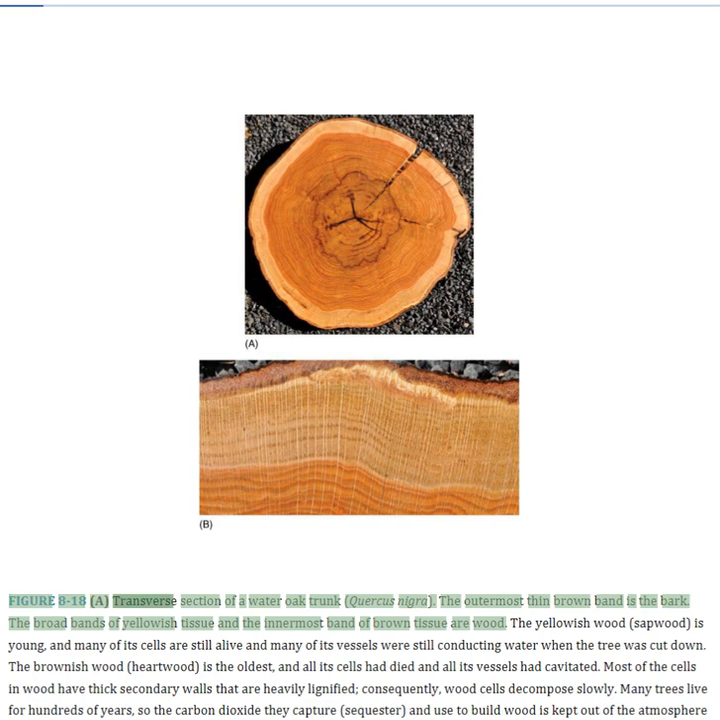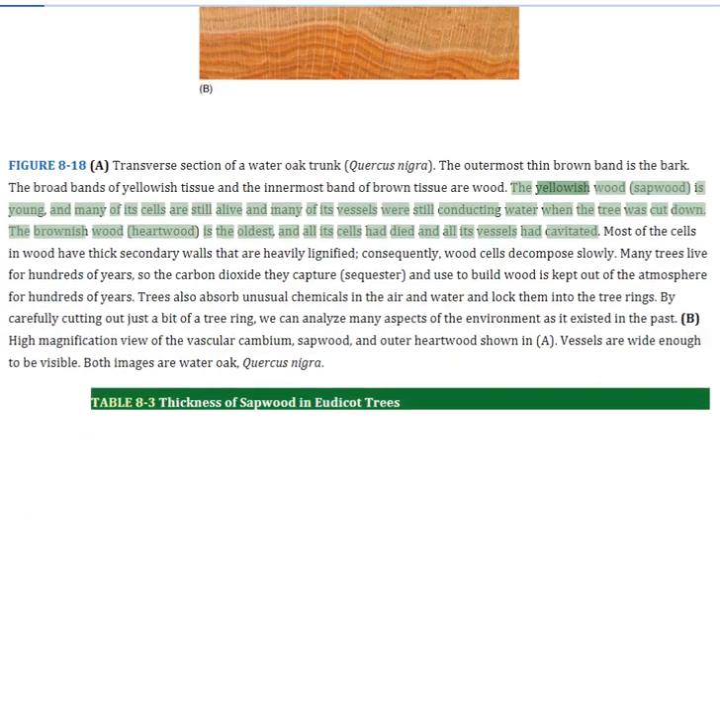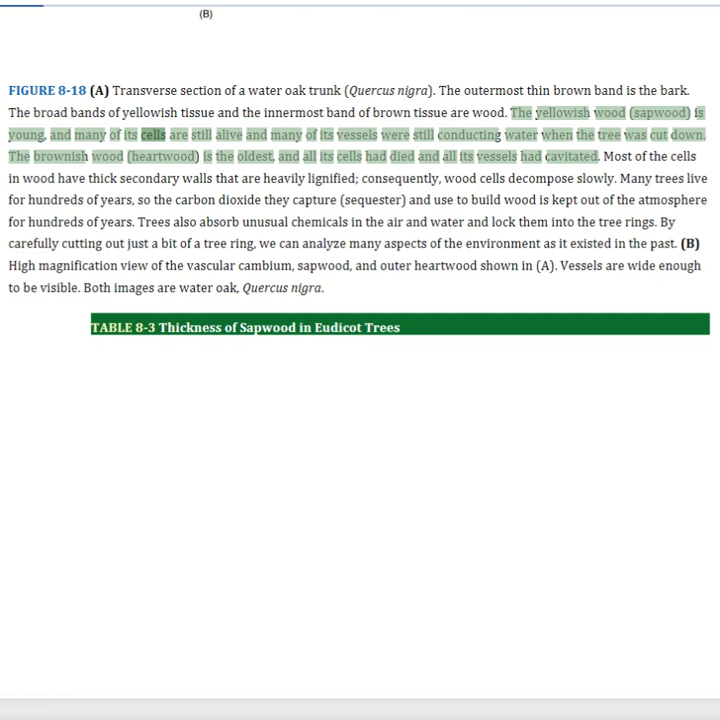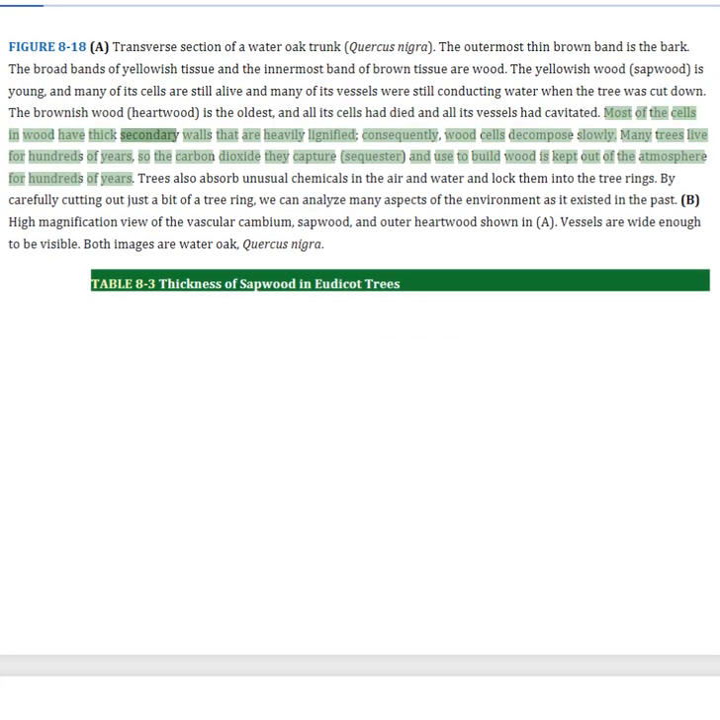Figure 8.18: Transverse section of a water oak trunk. The outermost thin brown band is the bark. The broad bands of yellowish tissue and the innermost band of brown tissue are wood. The yellowish wood is young, and many of its cells are still alive and many of its vessels were still conducting water when the tree was cut down. The brownish wood is the oldest, and all its cells had died and all its vessels had cavitated. Most of the cells in wood have thick secondary walls that are heavily lignified; consequently, wood cells decompose slowly.